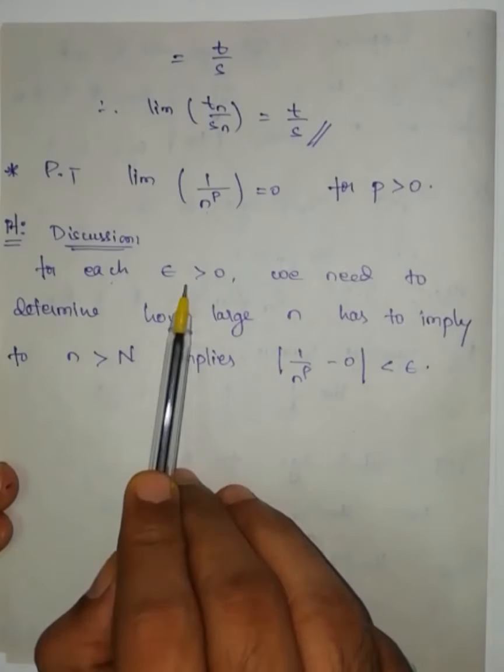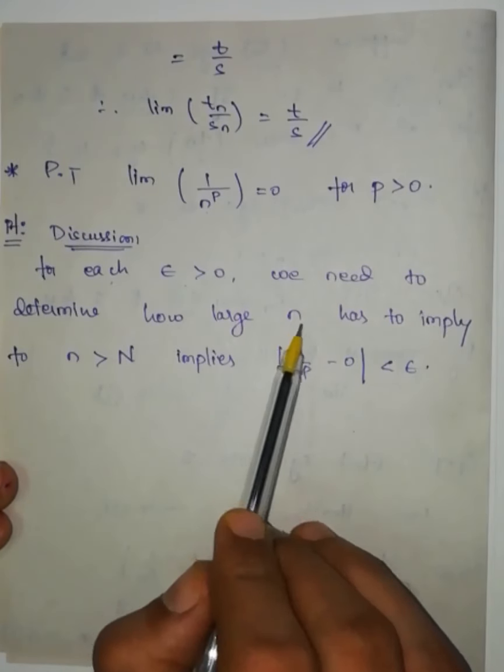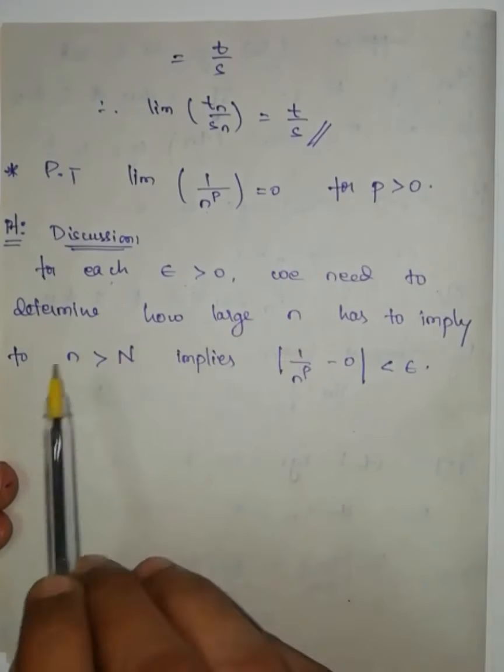For each epsilon, how large I have to take small n such that if I take any small n greater than that value, it should satisfy this one. Means I have to find the capital N.